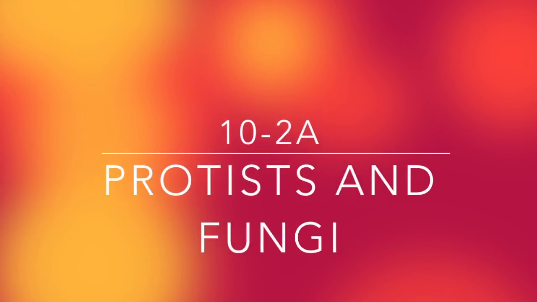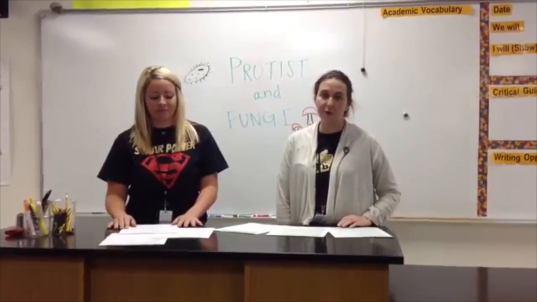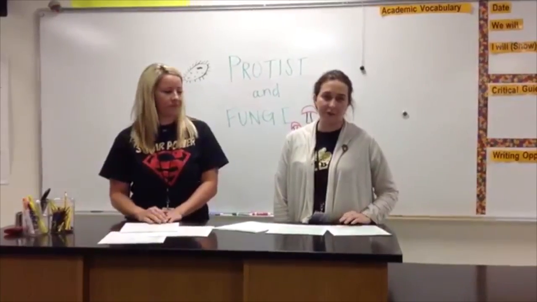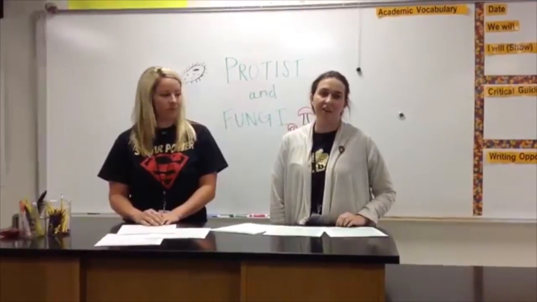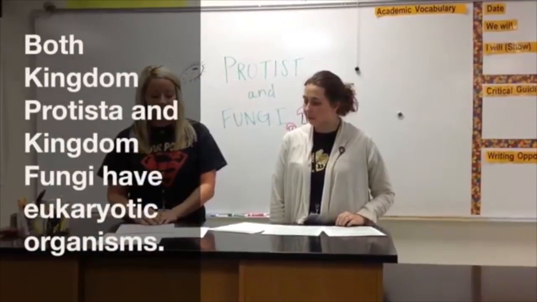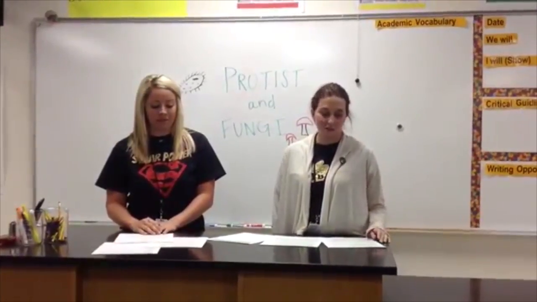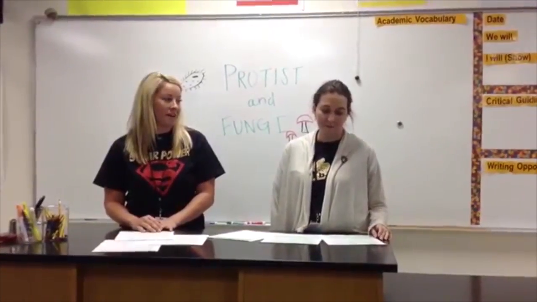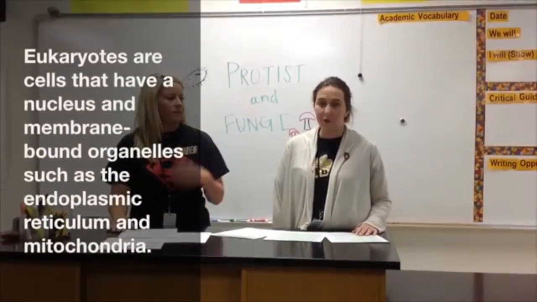Today we're talking about two kingdoms, and these two kingdoms are Kingdom Protista, which are the protists, and Kingdom Fungi, which are the fungus. Both kingdoms have eukaryotic organisms. Eukaryotes are cells that have a nucleus and membrane-bound organelles like the endoplasmic reticulum and mitochondria, right? Right. First we talk about the characteristics of protists.